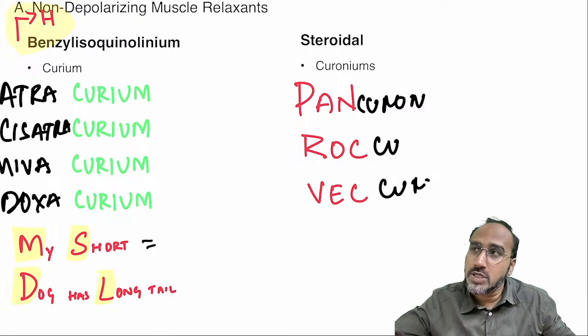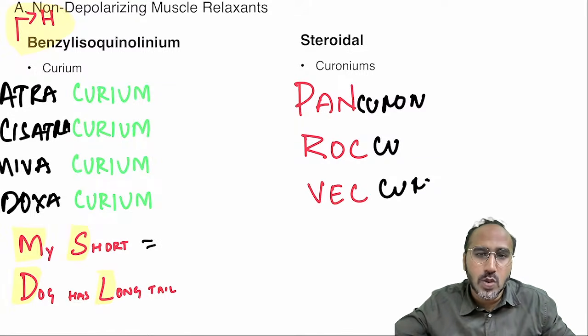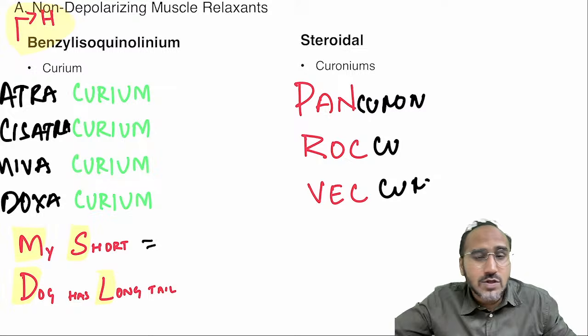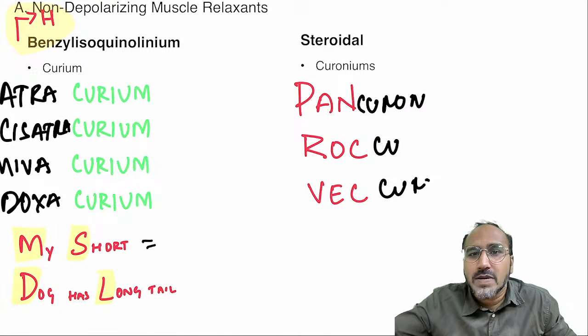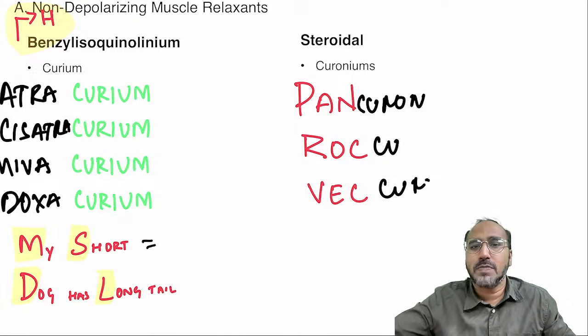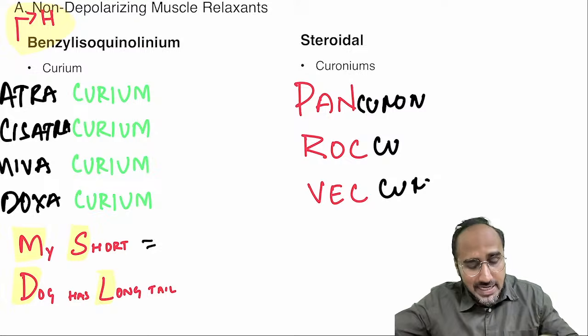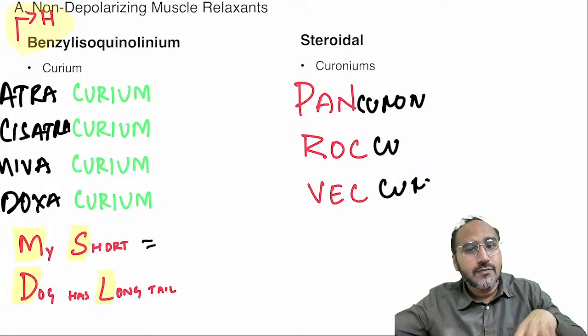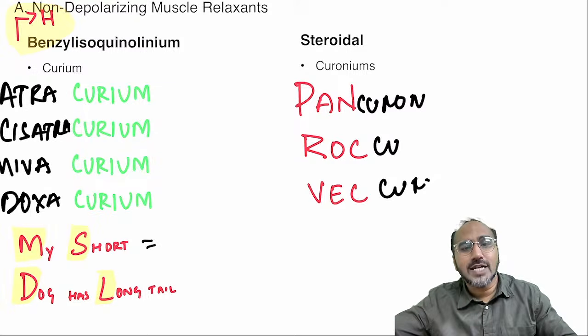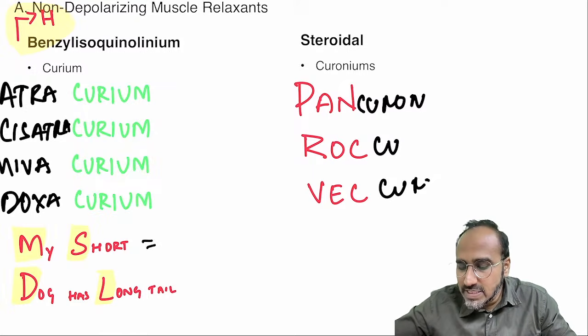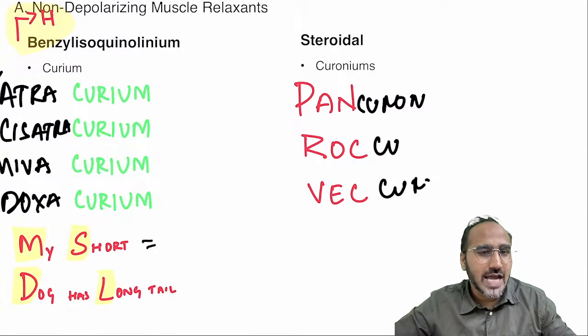But at the same time, there were no monitors at that time, so they were trying to feel the pulse and the BP. The BP and pulse were getting very low. That's why D-tubocurare, even though it was the first introduced muscle relaxant, we are not using it. They told Harold Griffith to come up with some other muscle relaxant, but he did not prepare any other. At that time, some anesthetist group did research on a drug and came up with the next muscle relaxant, called atracurium, which belongs to the benzylisoquinolines.